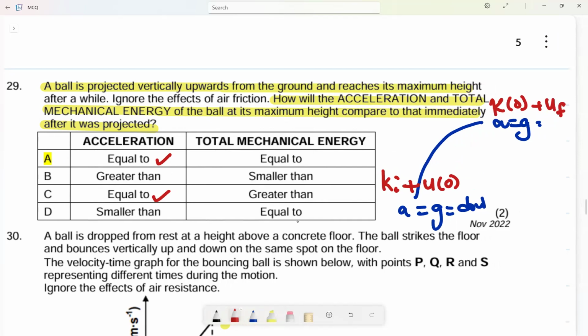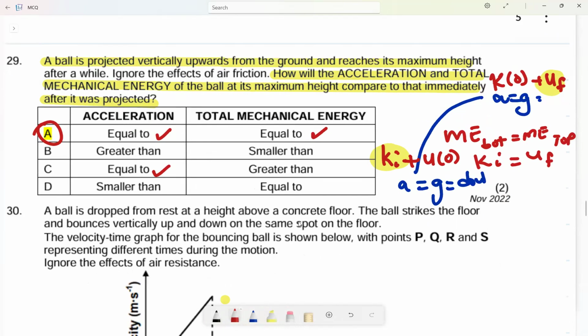So if mechanical energy at the bottom is equal to mechanical energy at the top, here I have only kinetic energy, equal to potential energy final. So mechanical energy is conserved, meaning this kinetic energy, as I go up, is being transferred to potential energy. If I go back down, this potential energy will be transferred to kinetic energy. So the most correct answer is A, equal to. So they have already given us an answer there.